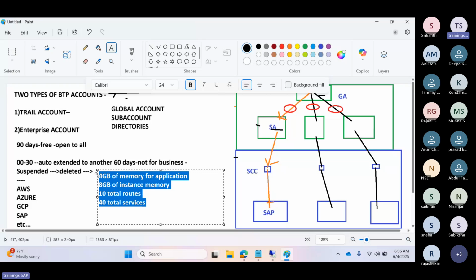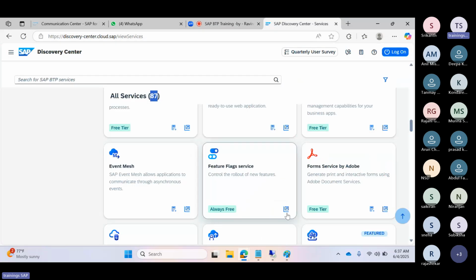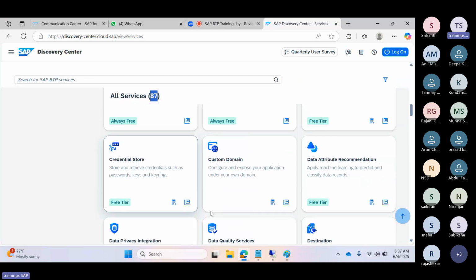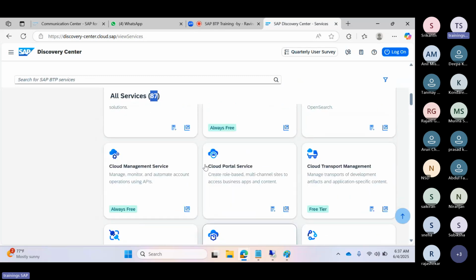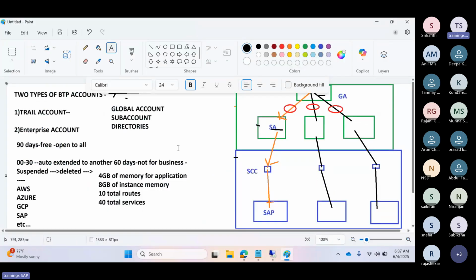With trial accounts, you can see the label name is called trial, or free tier, which means only the free services are available in the trial accounts. These are only free services here. That is the account model.